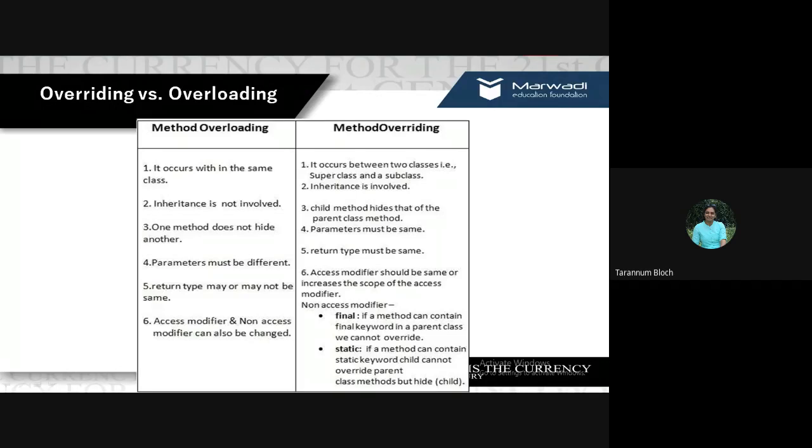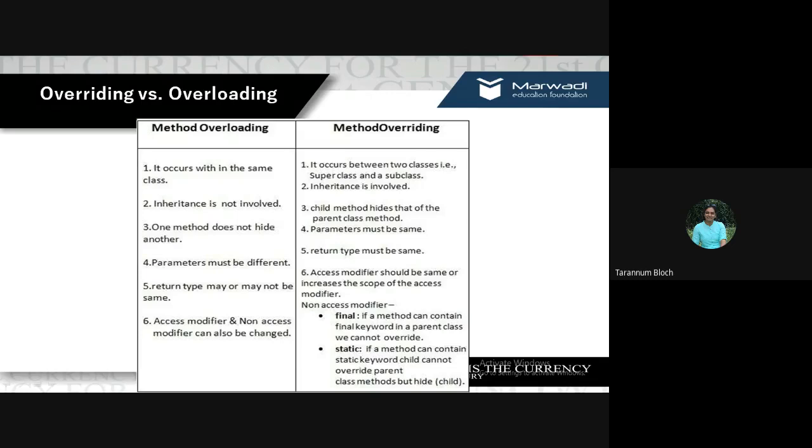Parameters must be different in method overloading, but in method overriding, parameters must be the same, right? Return type may or may not be the same. At times it is the same in method overloading, at times it is different. Both cases are fine, we can go with method overloading. But in method overriding, return type must be the same.